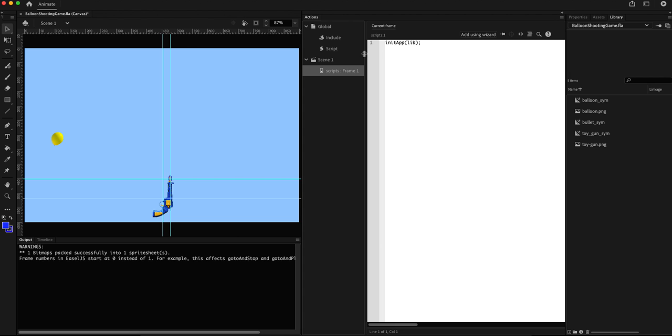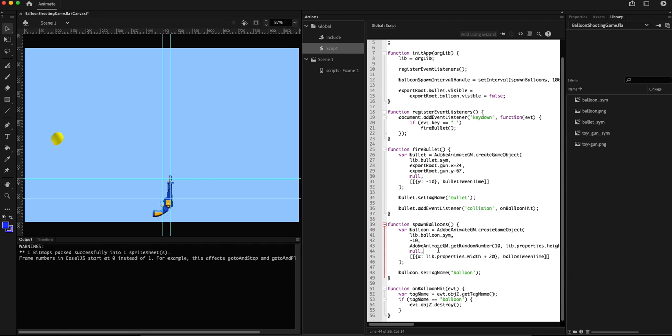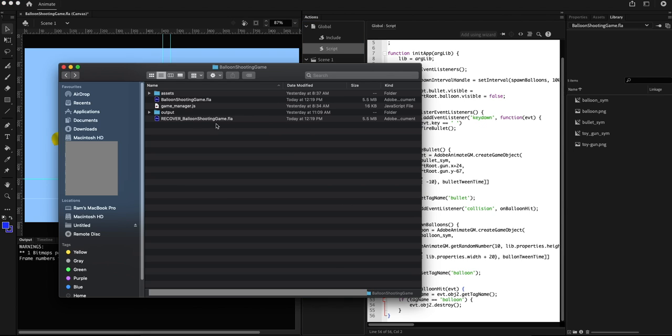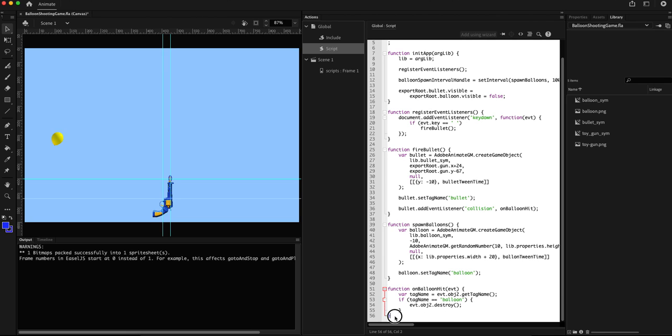So the next step is we want to add a few sound effects. I have a couple of sound files here, calling them balloon pop.wav, and the second one is gunshot.wav. Now I'm going to first create a function to register these sound files.